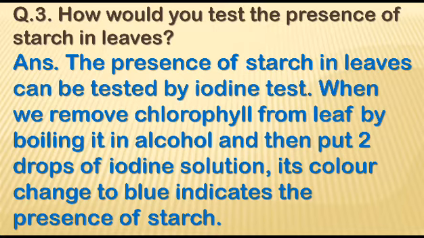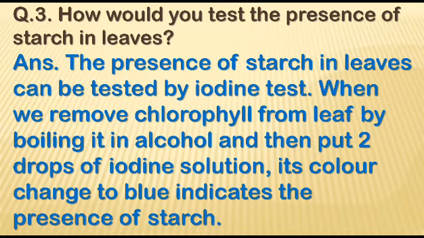This glucose is then converted into starch, and in the form of starch it is stored in different parts of the plant body like leaf, fruit, root, stem, etc. The presence of starch in leaves can be tested by the iodine test.